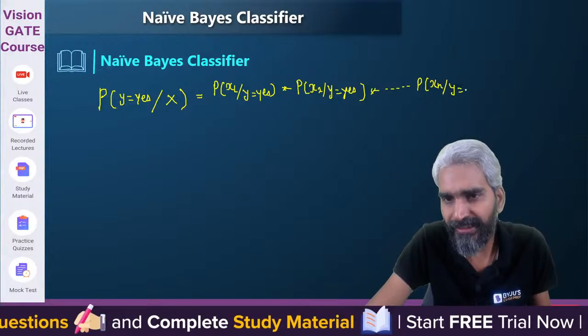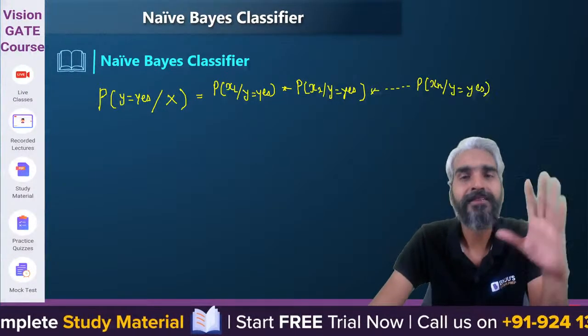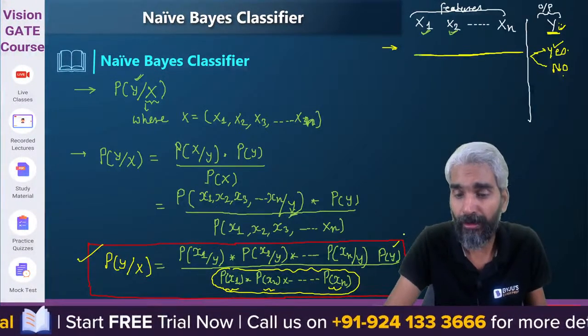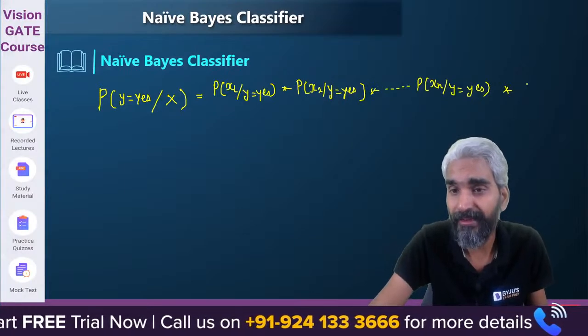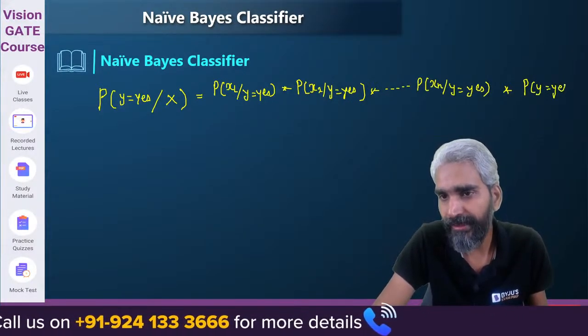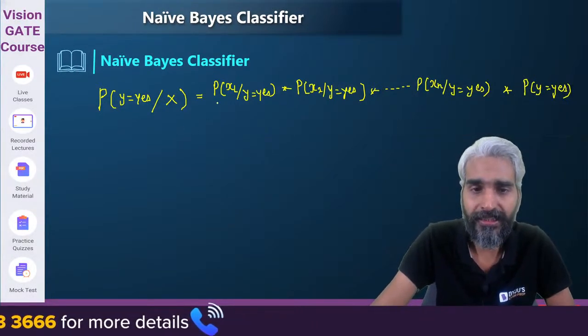What is given is that the class is yes. And obviously the last thing is probability of y. So probability of y is simply nothing but probability of y being yes, because we are checking with respect to yes, divided by